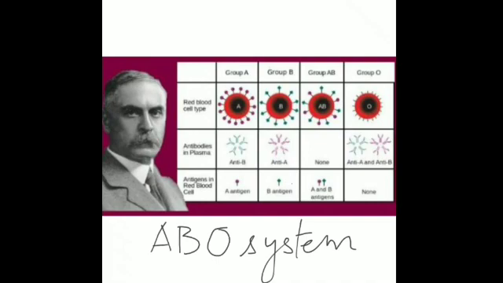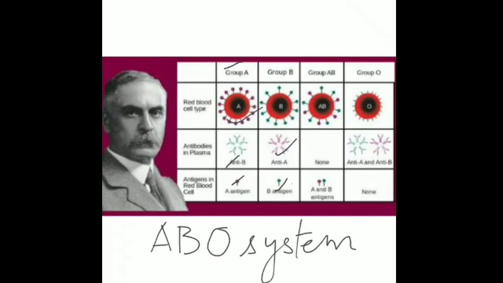And the type of blood groups depends on the presence or absence of antigens and antibodies. Now, blood group A, you can see, contains the antigen A, and it contains the antibody B in plasma. Is that clear? Antigen A and antibody B. And blood group B contains the antigen B and antibody A. Is that clear?